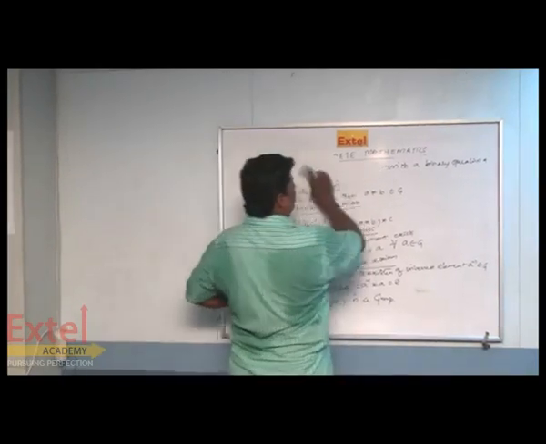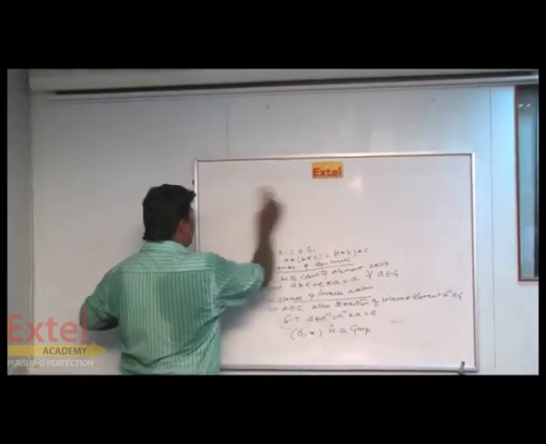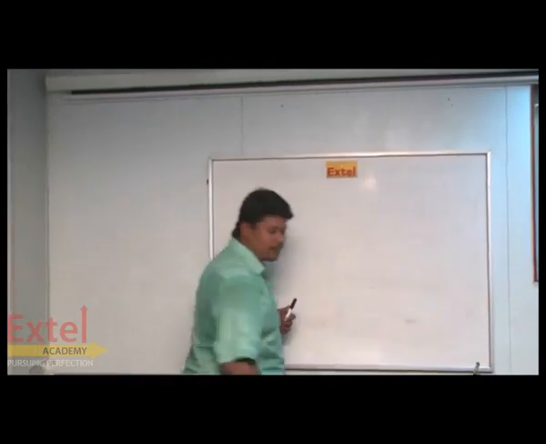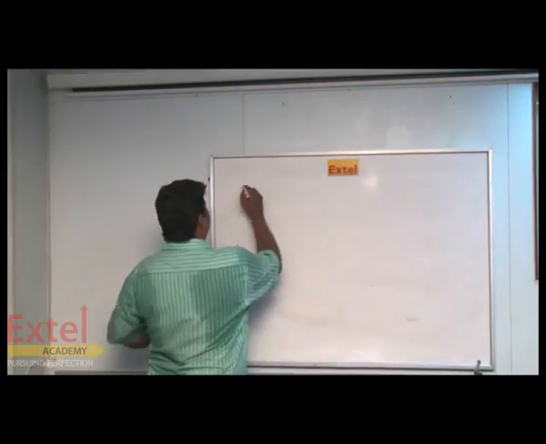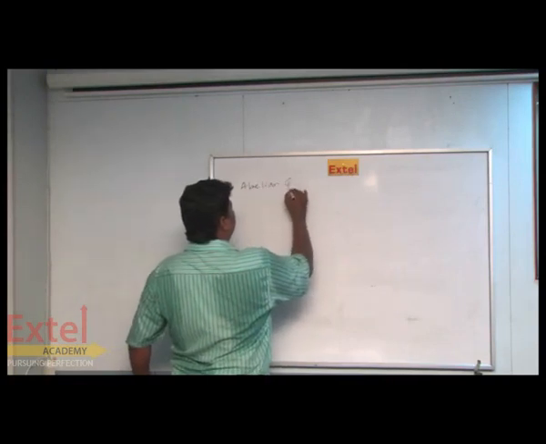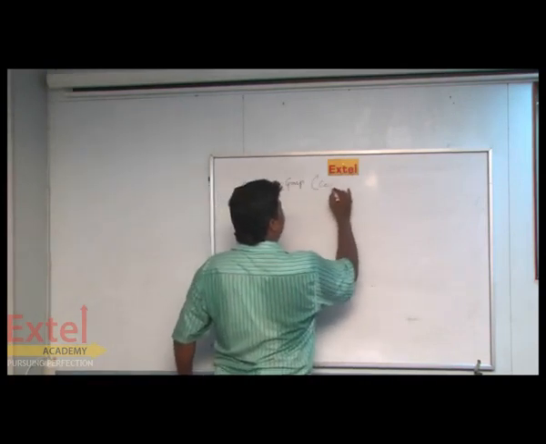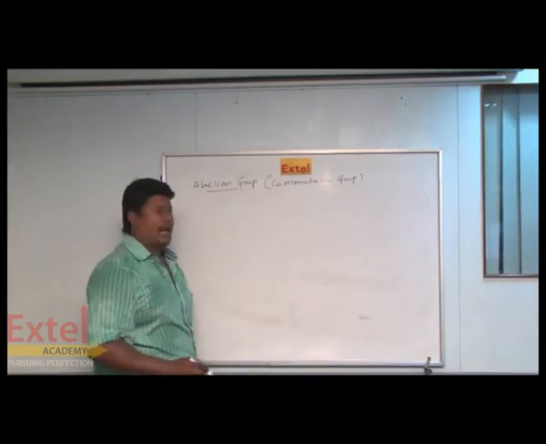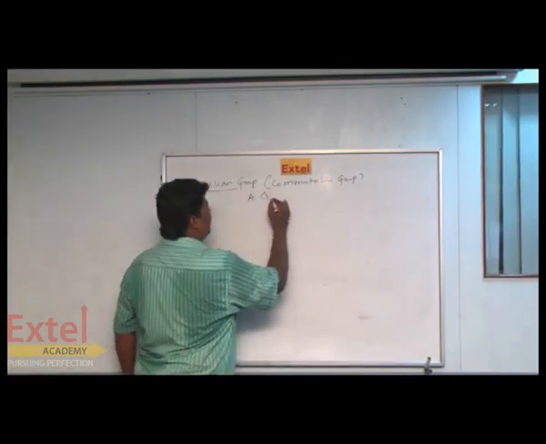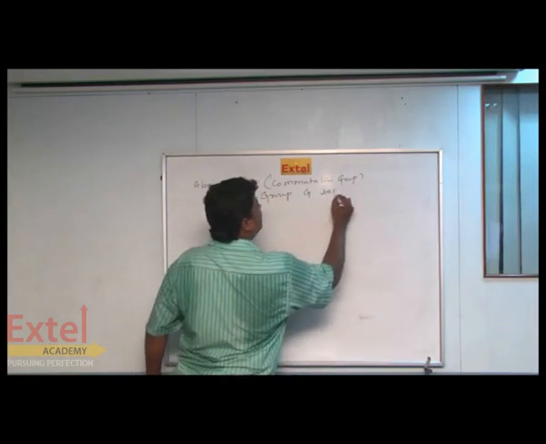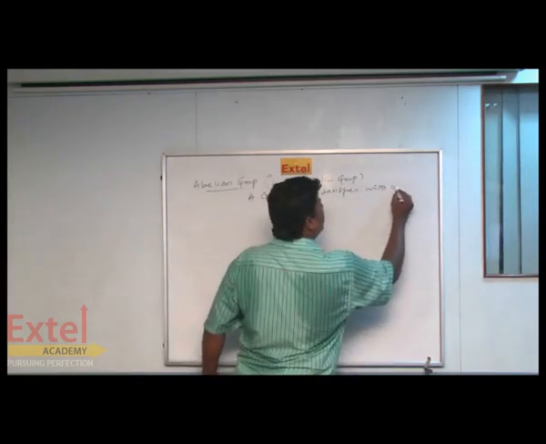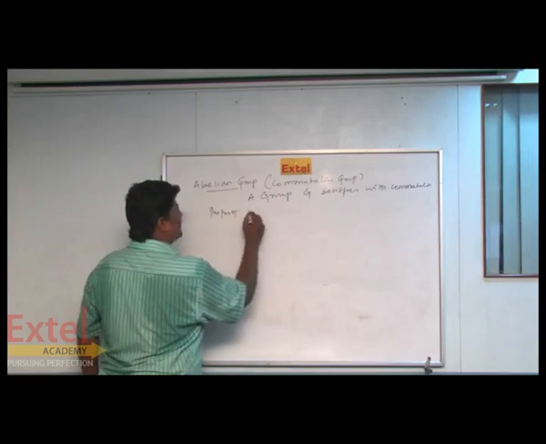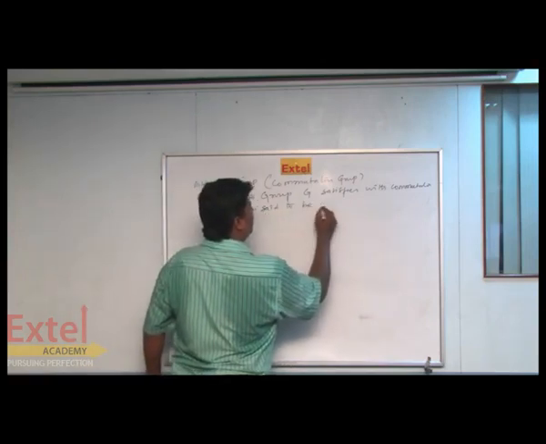Now, abelian group. What do you mean by abelian group? A group satisfied with the commutative property. Otherwise it is said to be a commutative group. So what do you mean by abelian group? An abelian group is a group G that satisfies the commutative property.